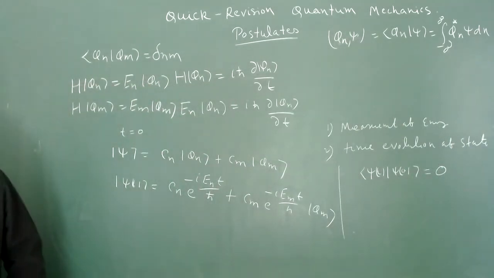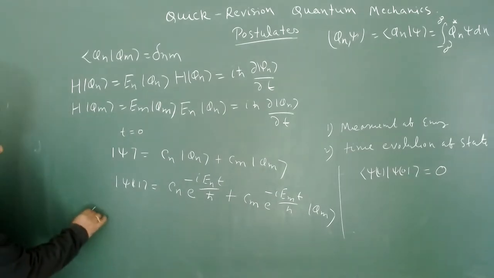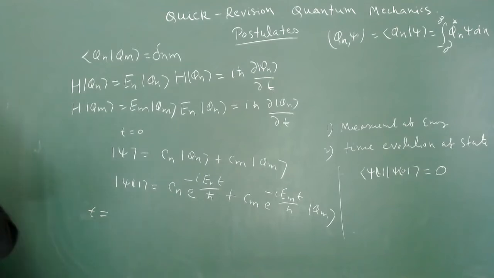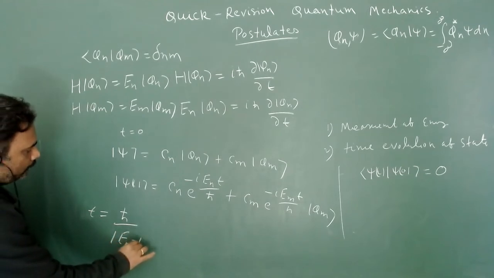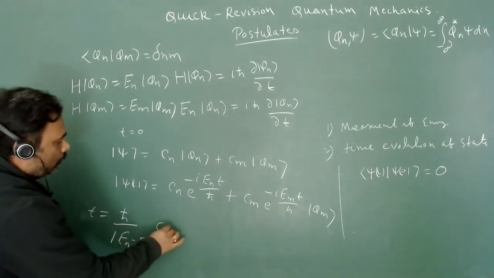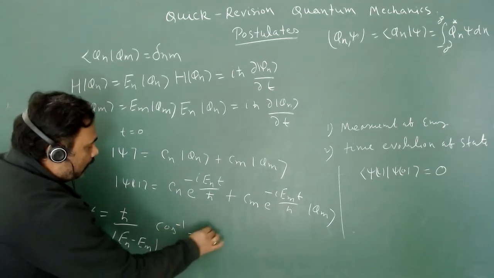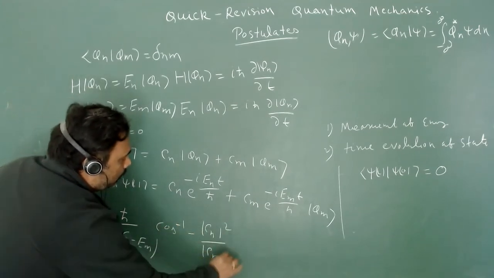This formula is T is equal to h cut upon mod En minus Em, and we have cos inverse of minus mod Cn square upon mod Cm square.